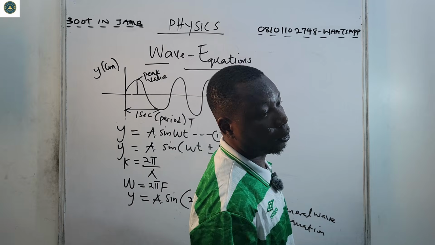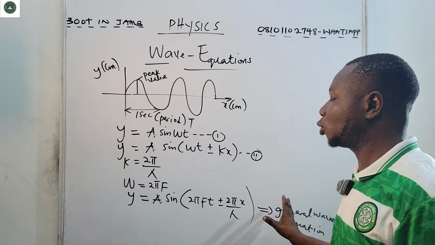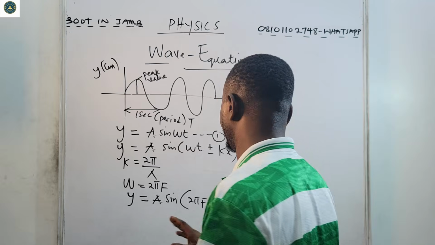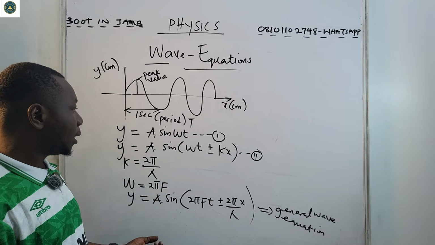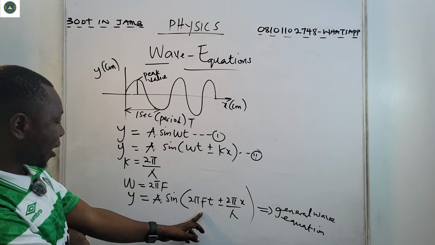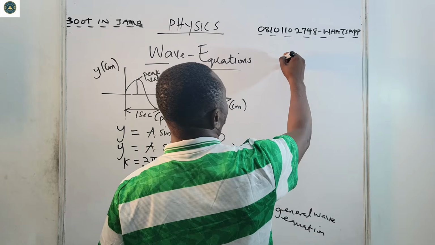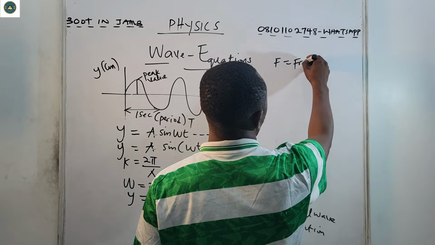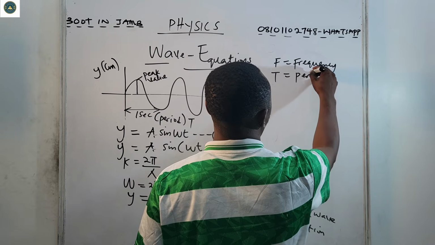All right? So this is the general wave equation that will be employed to solve WAEC, NECO, and JAMB problems. Now, again, we know that f is frequency, T is period.